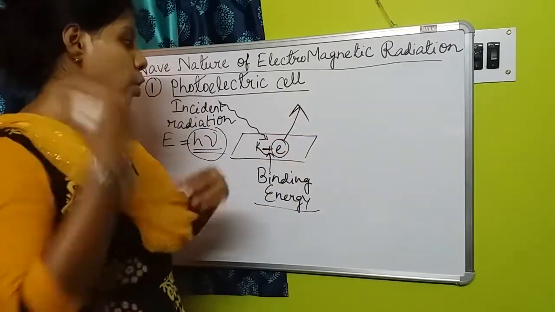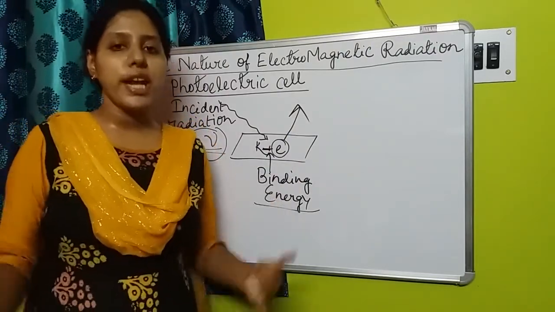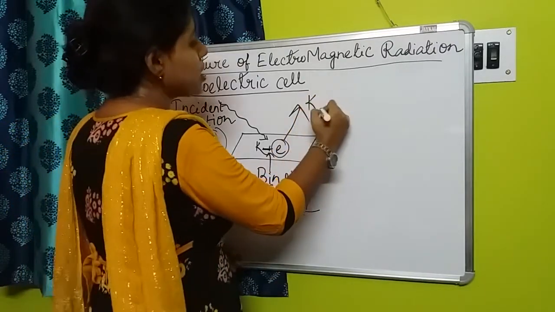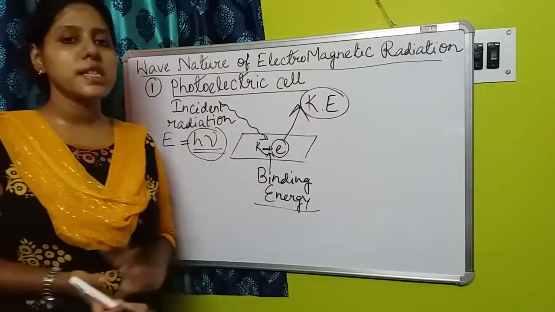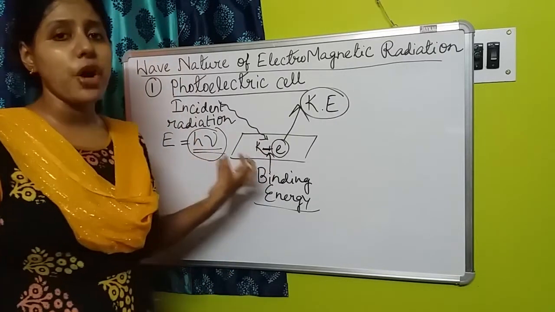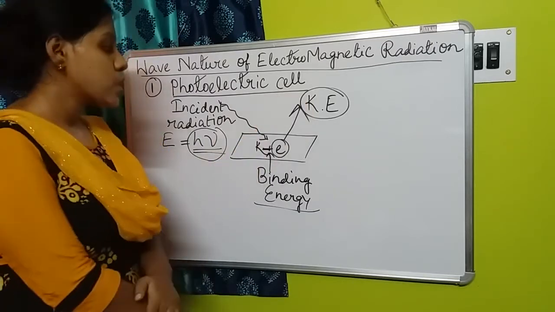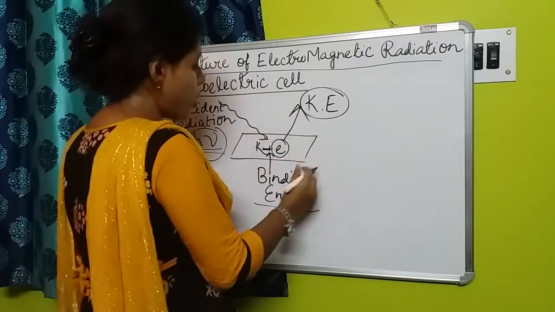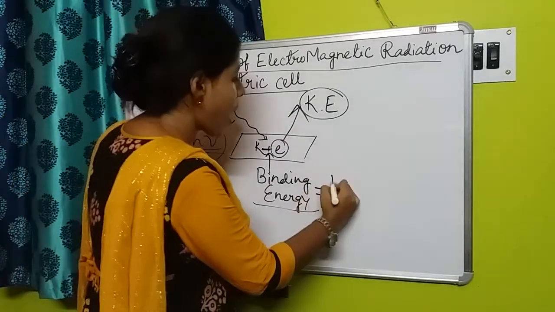As we know, the energy related to the motion of any particle, any substance, is known as kinetic energy. So here kinetic energy will be produced in that electron. From where is it getting the kinetic energy? From the energy of the incident radiation. So how will it work now? This binding energy is also called the work function.